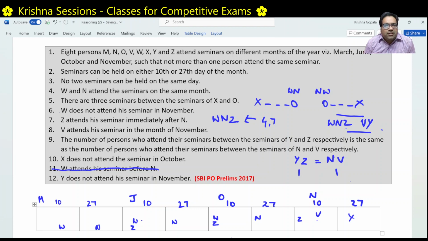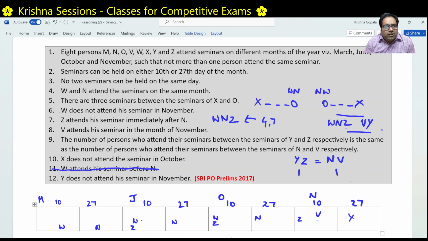Right. So let's revise what we have discussed so far. So far we have discussed condition number 4 and 7, that is giving W and Z together. And then we have discussed W and Z have to be together and W and N have to be in the same month. That means there are three slots available: W and N both in March, W and N both in June, W and N both in October. W and N both in November is not possible because for Z there is no slot. Okay, that we have discussed.